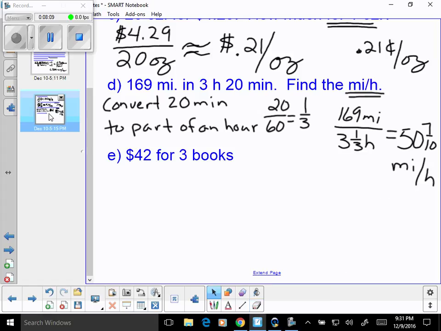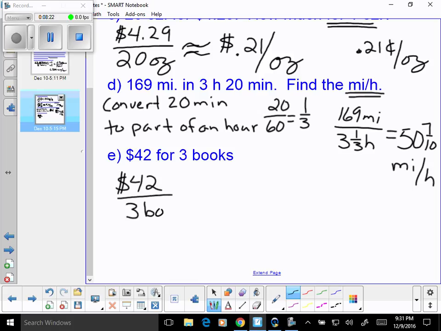So let's try E. Actually, you should hit pause and you should do E. Okay, we are going to take $42, divide by the 3 books. You really shouldn't need a calculator for this, because 42 divided by 3 is really a mental math problem. Okay, it's going to be $14 per book. That slash can mean, is often translated as per.